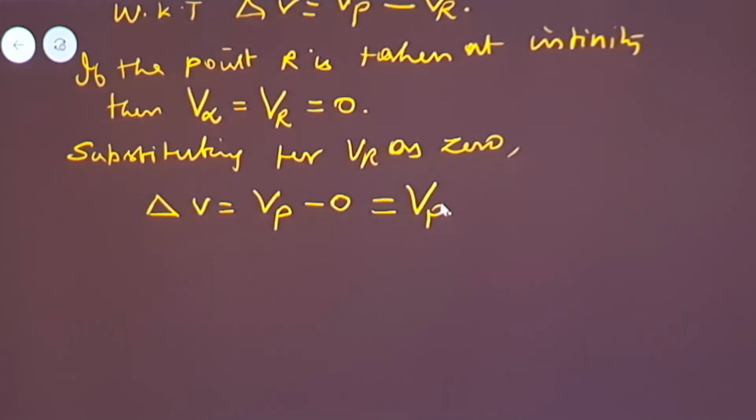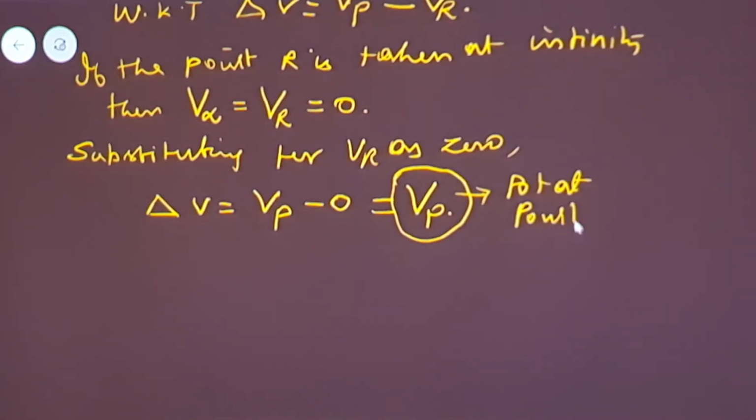What is this Vp? Vp is nothing but the potential at point P. So how can you define it now?